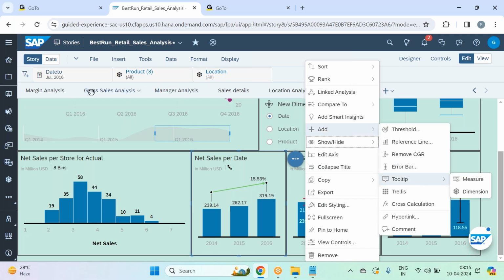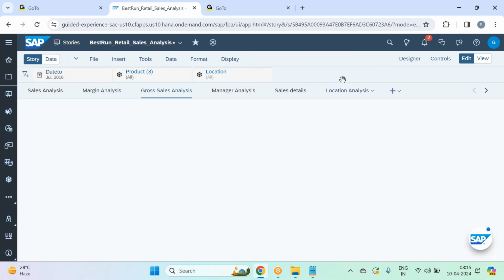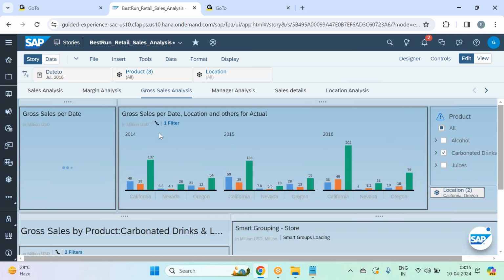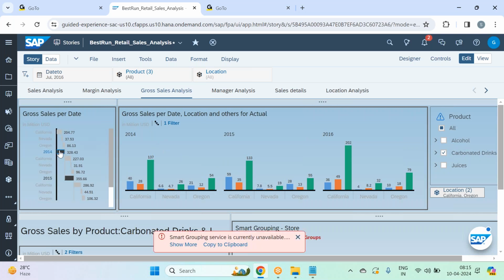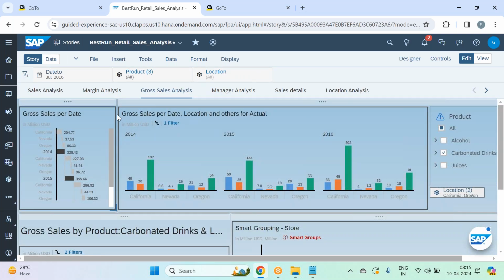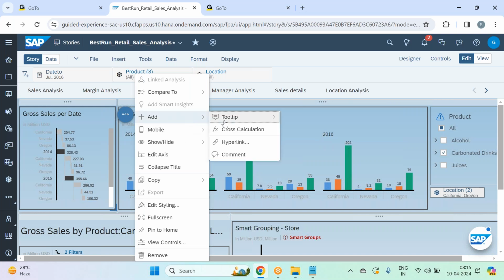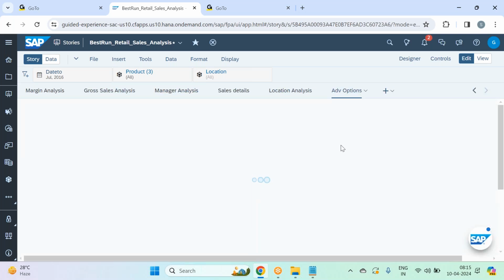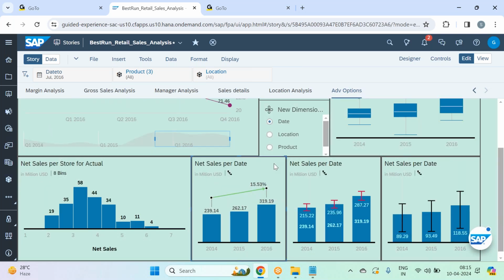Tooltips, we had a lot of tooltip measures on gross sales page, right? Trellis also we applied on the gross sales analysis. You see, it was divided into multiple sections. This is nothing but trellis. If I click here, along with gross sales, you see quantity sold also. That is because of tooltip. Okay. We added trellis. In the add options, I covered everything. Trellis, tooltip.